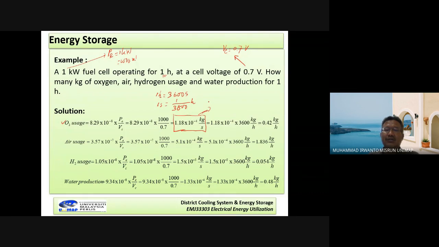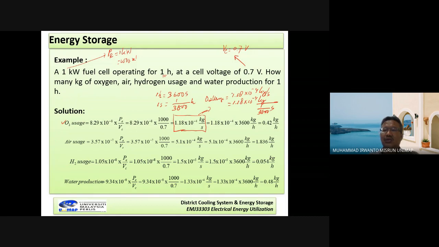So the O2 usage is equal to 1.18 multiplied 10 power minus 4 kilogram per 1 over 3,600 second.